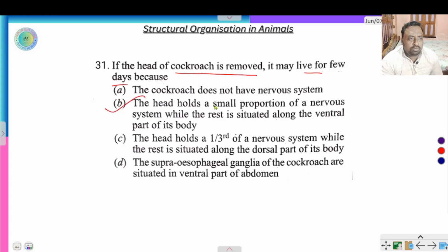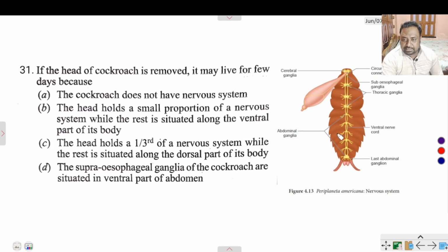The nervous system of cockroach consists of a series of fused, segmentally arranged ganglia seen by paired longitudinal connectives. Let me explain with a proper diagram. Here the nervous system of each segment has a nerve ganglion. Ganglion means many cytons of neurons accumulate or aggregate to form nerve ganglia.